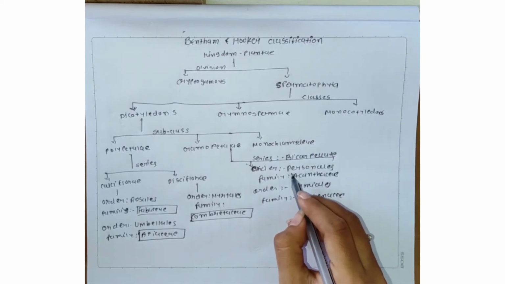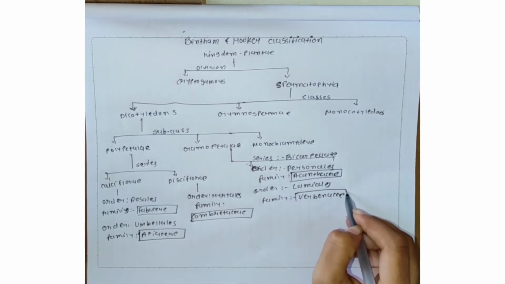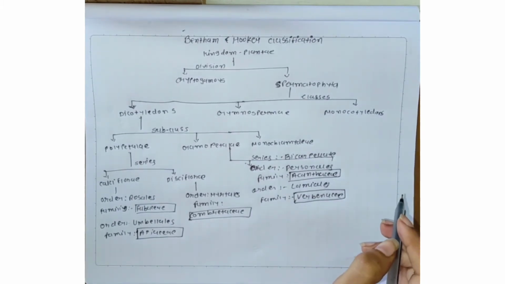So in the bicarpellatae, the two orders have two families included.